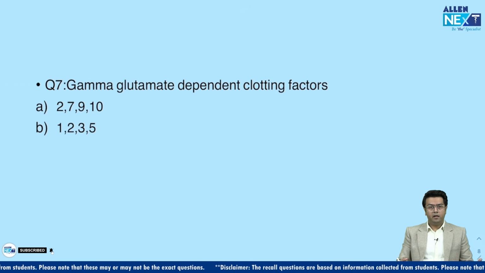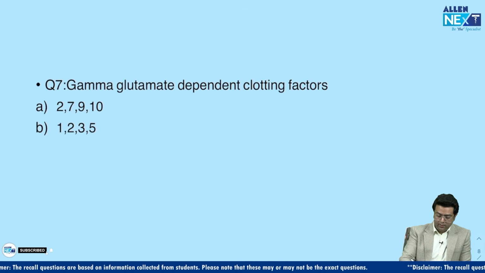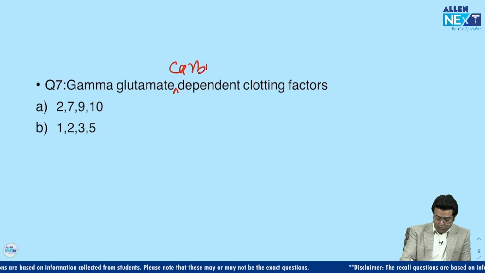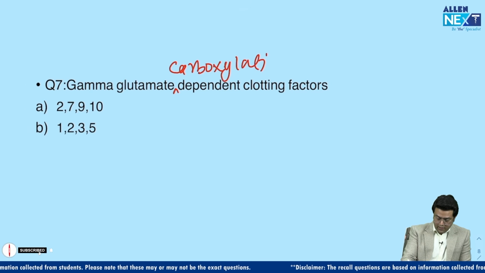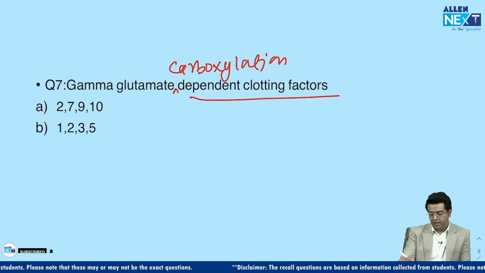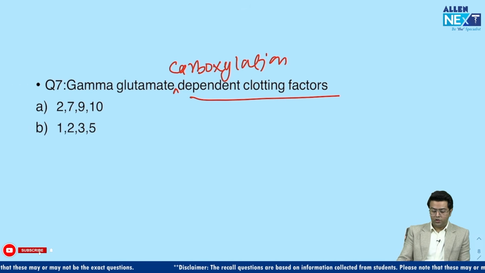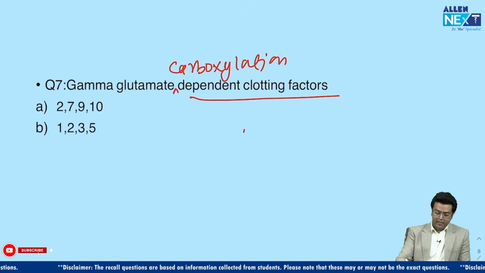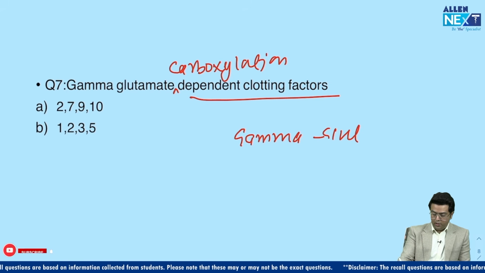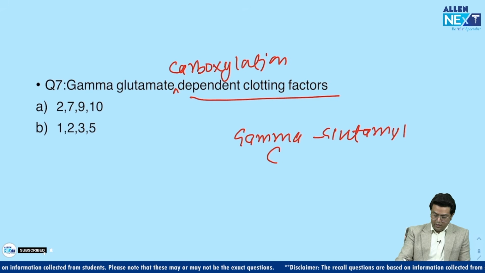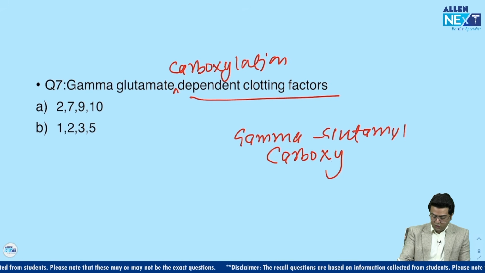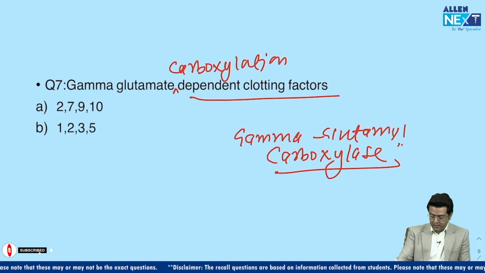Gamma glutamate dependent clotting factors. So guys, the question should be like this: gamma glutamate carboxylation dependent clotting factors. That should be the question. So guys, obviously it is vitamin K. Vitamin K activates the enzyme that is called the gamma glutamyl carboxylase. So guys, this is the carboxylase which is not biotin dependent.